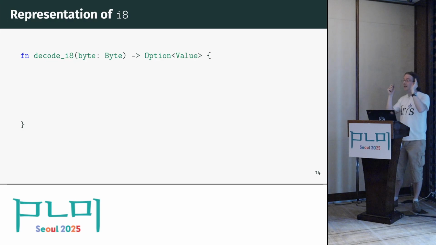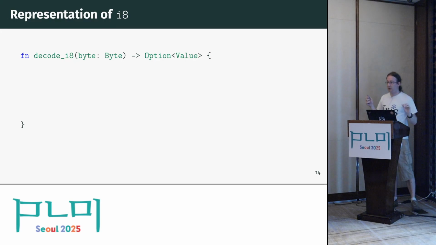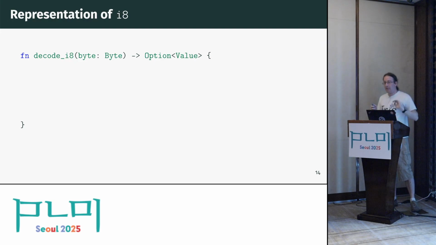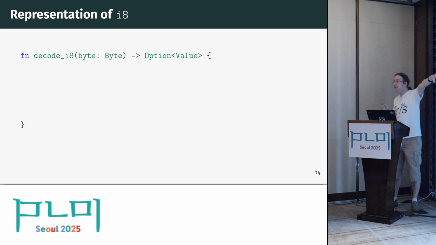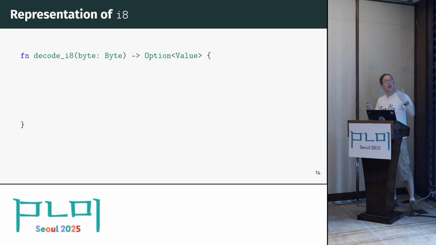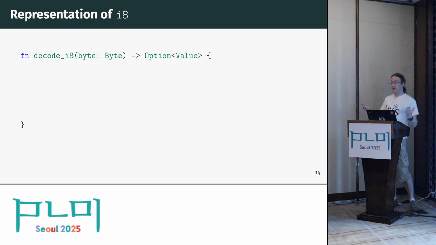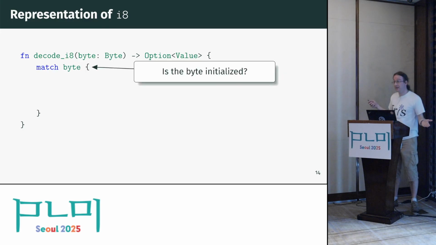Remember, there was this i8 weird integer, which somehow defied our logic and mathematics. So we have to understand what happened there, we have to look at what happens when we decode an i8 value. So at this point, we are decoding a single byte, because i8 has size 1, so I've already simplified this a bit, and we have to return this value. So, well, what can we do with the byte? Well, remember what a byte is, it's initialized or uninitialized, so the only thing we can do with the byte is pattern match on it.